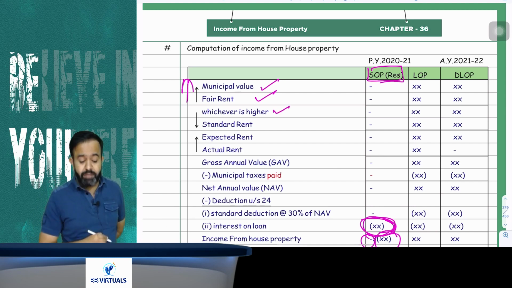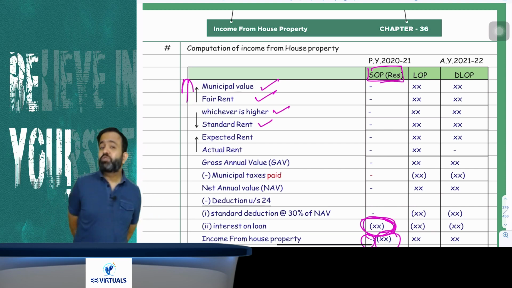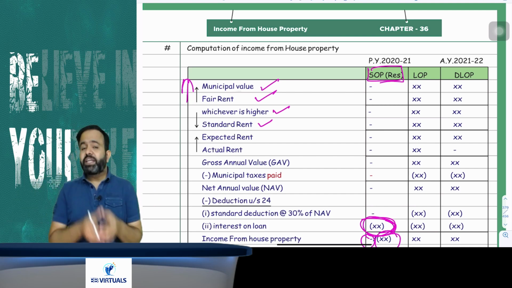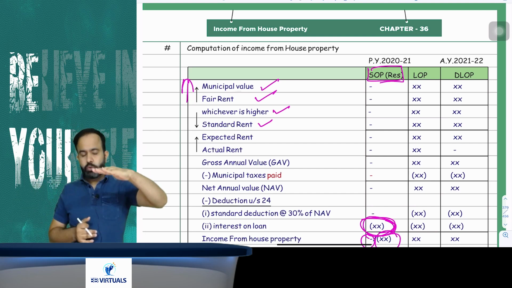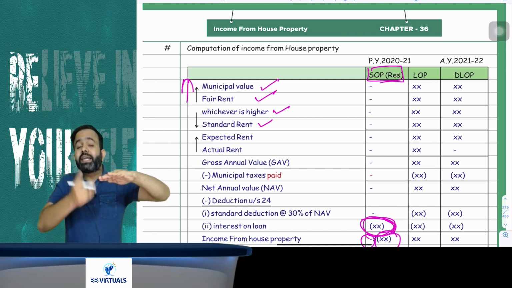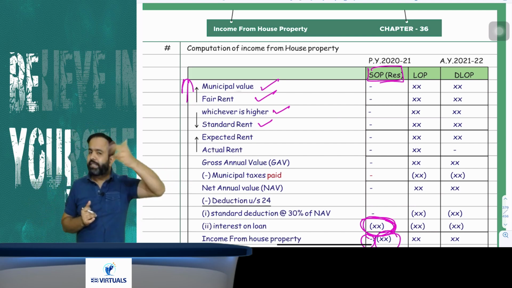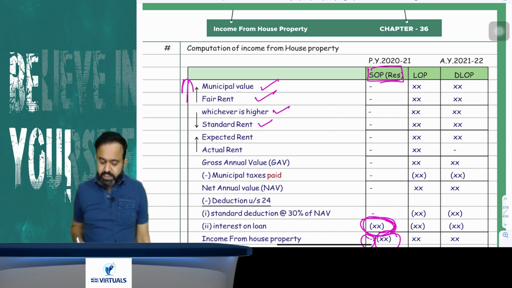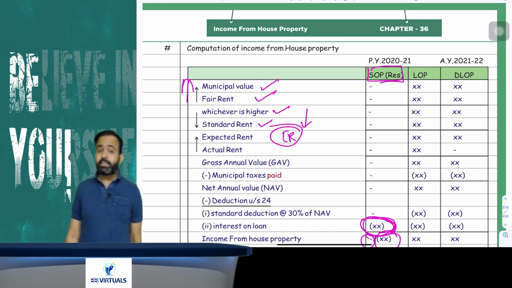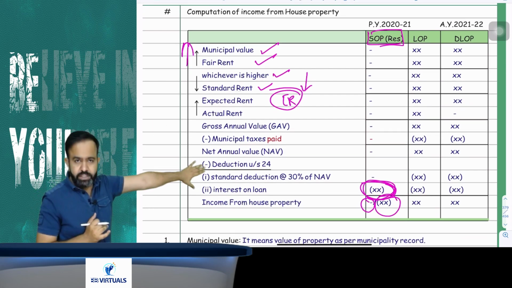Now whichever is higher, you have to compare this higher amount with the standard rent. What is the meaning of standard rent? Standard rent means the rent as per the Rent Control Act. Various state governments want to restrict rent, so they decide some standard rent, meaning any person cannot legally collect rent more than that limit. That is called your standard rent. So take the higher of municipal value and fair rent, then compare with the standard rent, and whichever is lower is known as your expected rent, or ER. So all people just pay attention. For SOP, obviously, there will be only interest deduction, other figures will be nil.